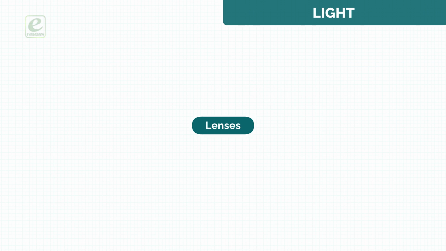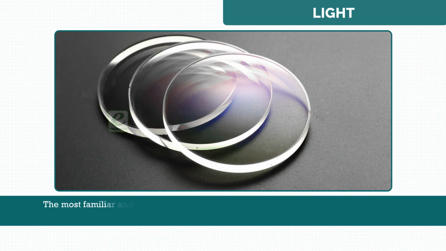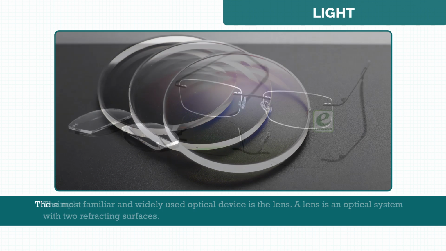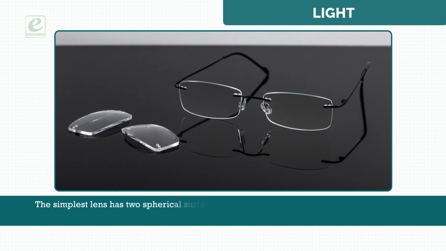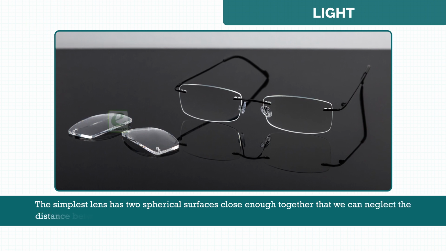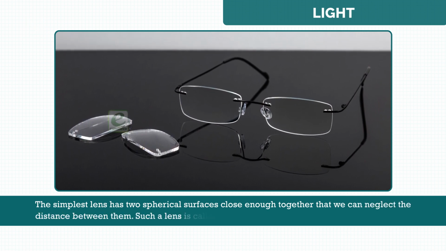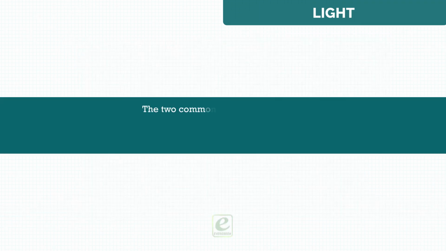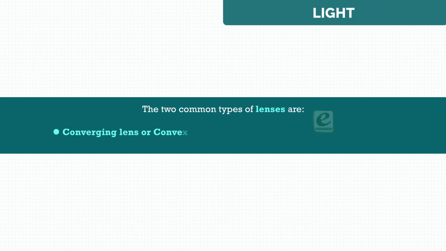Lenses. The most familiar and widely used optical device is the lens. A lens is an optical system with two refracting surfaces. The simplest lens has two spherical surfaces close enough together that we can neglect the distance between them. Such a lens is called a thin lens. The two common types of lenses are converging lens or convex lens, diverging lens or concave lens.